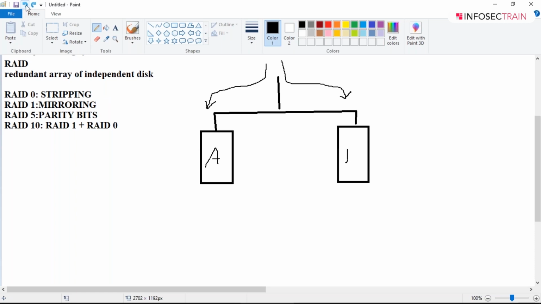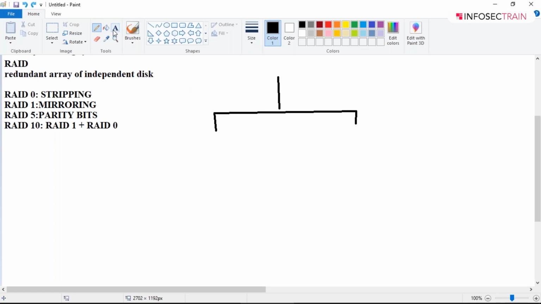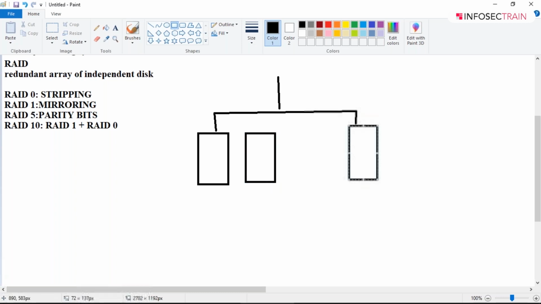Then we have another one, guys, that is disk mirroring. Now, in disk mirroring, you will be having 4 disks. For each disk, you will be using one more disk.